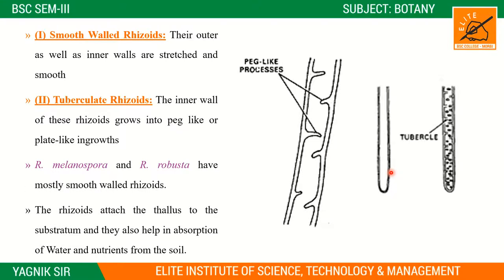The rhizoids attach the thallus to the substratum and they also help in the absorption of water and nutrition from the soil. Obviously, what is the function of a root? Absorption, of water and nutrition from inside the soil, and it carries it to all the different parts of the plant. Here the root is absent, and in its place there are rhizoids. So the main function of the rhizoid is absorption.